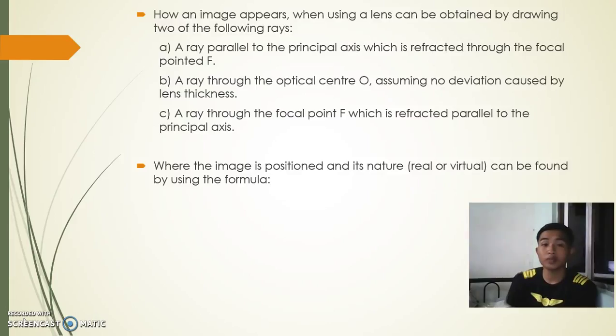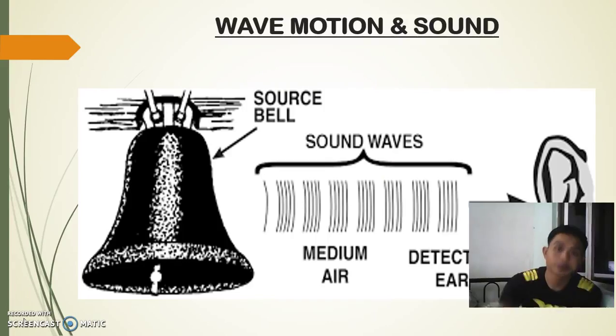How an image appears when using a lens can be obtained by drawing two of the following rays. A ray parallel to the principal axis, which is refracted through the focal point F. A ray through the optical center O, assuming no deviation caused by lens thickness. A ray through the focal point F, which is refracted parallel to the principal axis. Where the image is positioned and its nature, whether it is real or virtual, can be found by using a formula.